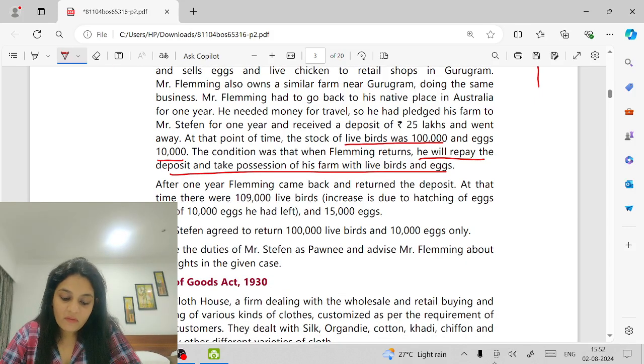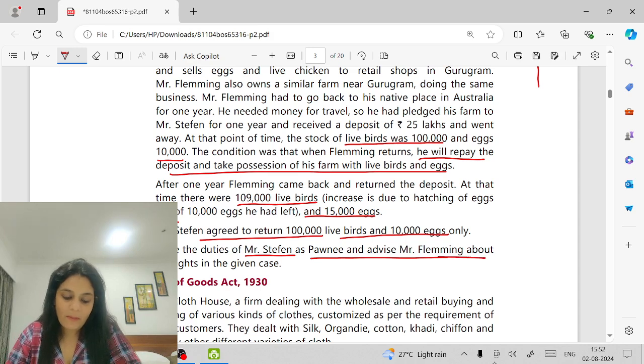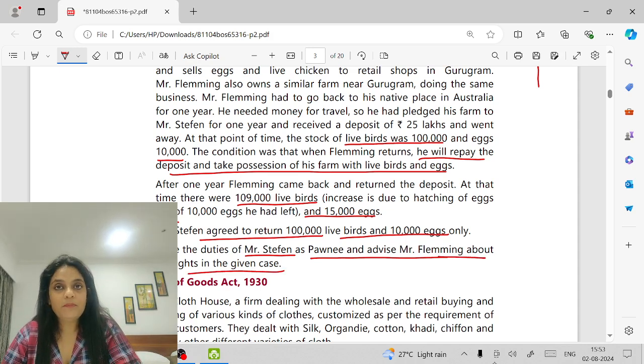At that time, there were 1,09,000 live birds and 15,000 eggs. Mr. Stephen agreed to return 1 lakh birds and 10,000 eggs only. State the duties of Mr. Stephen as pawnee, and advise Mr. Fleming about his rights in the above case.